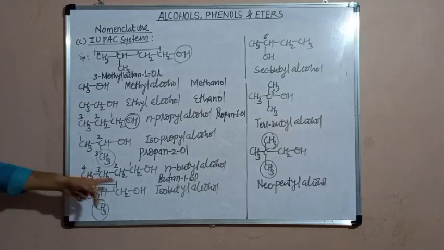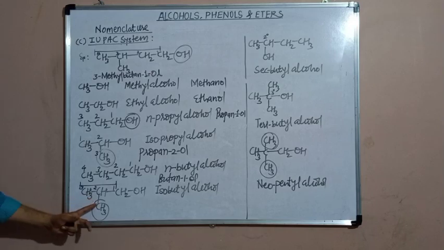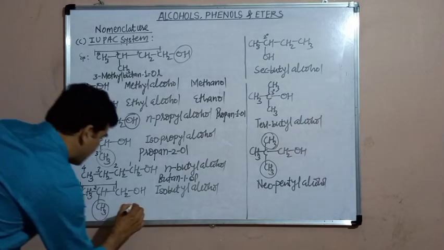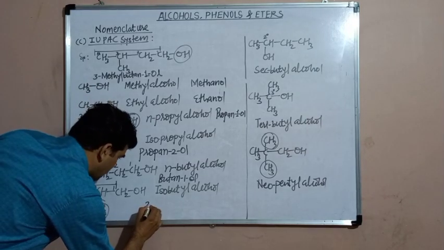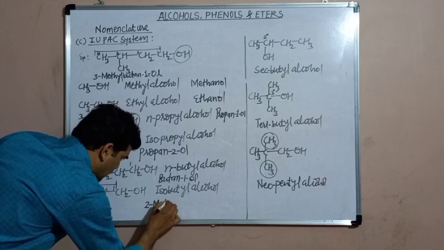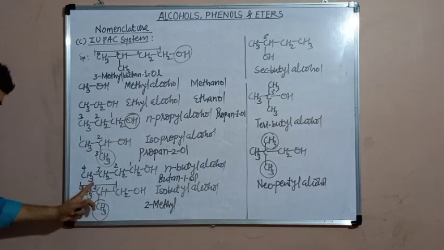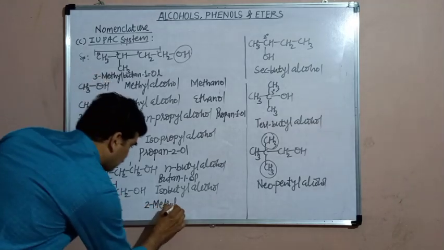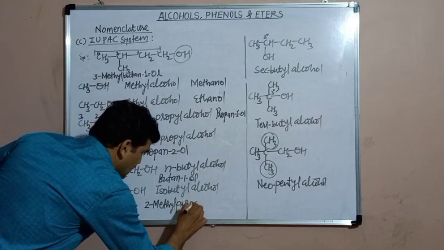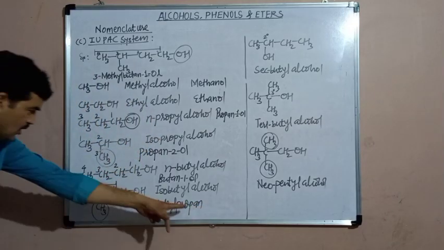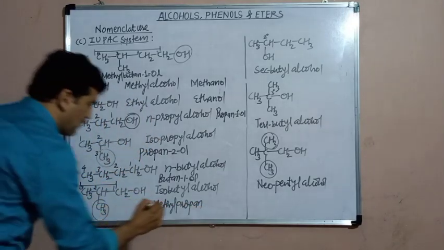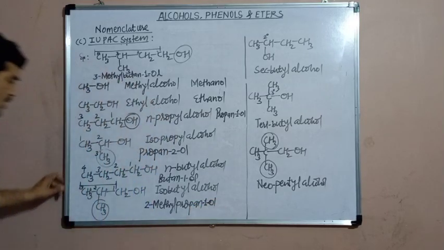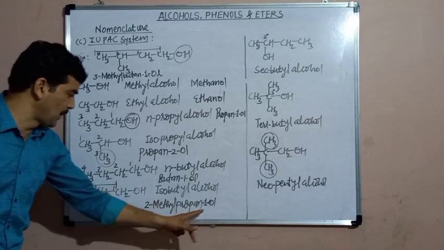OH is attached to the first carbon, and here the branch is present. To write the IUPAC name, if there is a branch, write the position and name of the branch first: 2-methyl. Position of the branch is 2, name of the branch is methyl. Then the name of the parent alkane is propane. The E should be removed and replaced by the new suffix OL, and the position of the OH group is 1, therefore 1-OL. Its IUPAC name will become 2-methyl propane 1-OL.